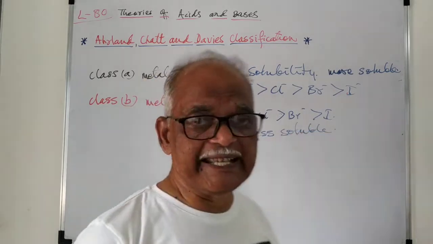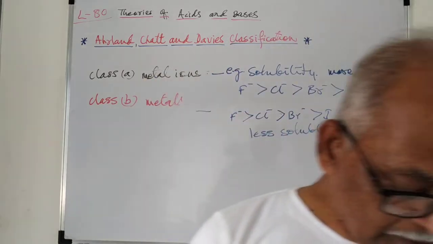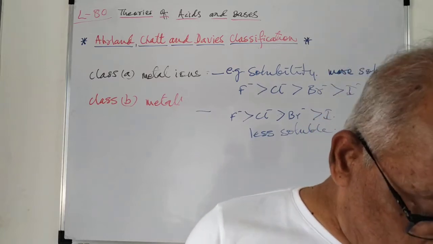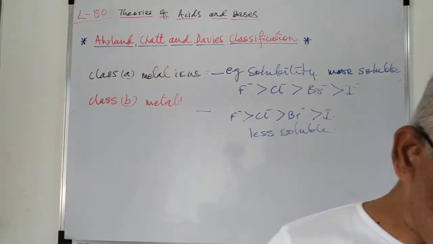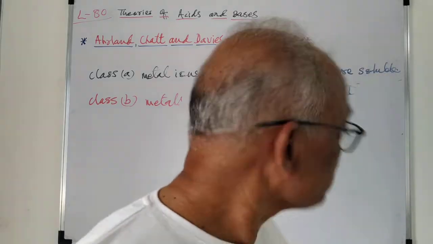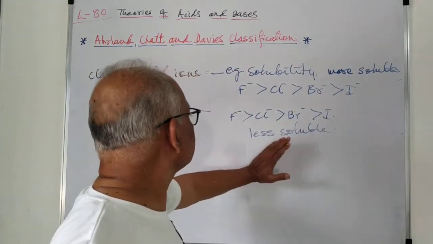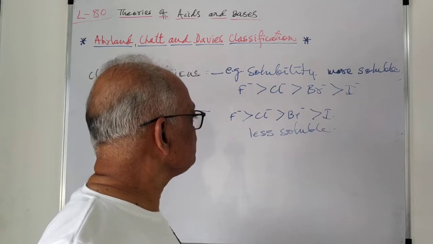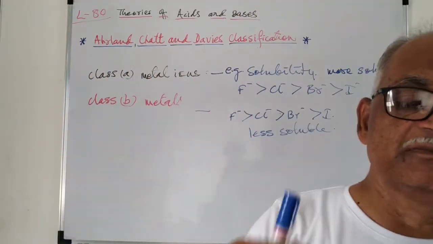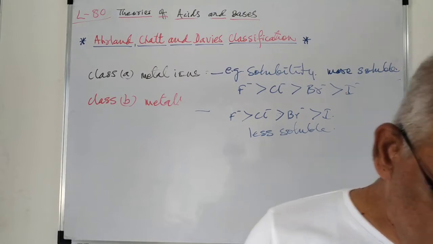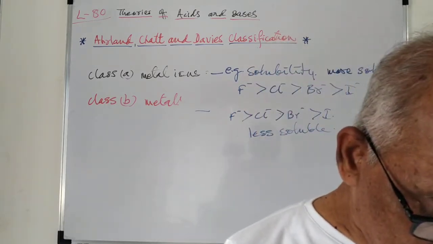Their solubility is less. So in this way we can consider the solubility order. So class B metal ions show the same order, but the strength of formation of these compounds is different.